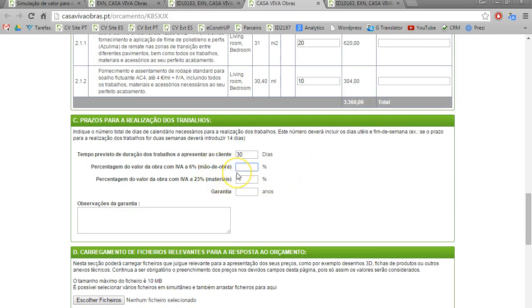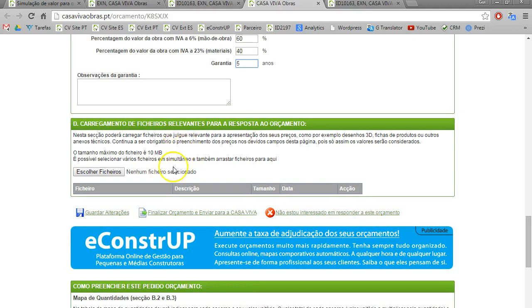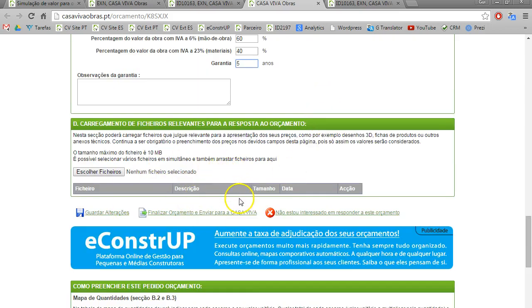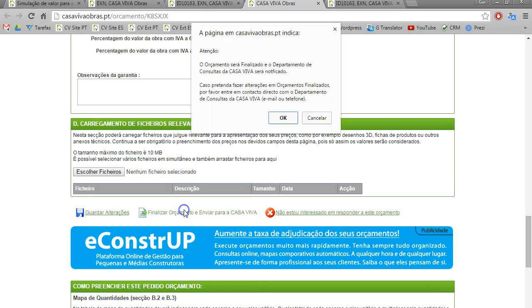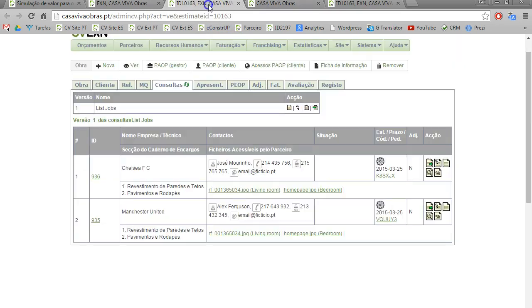And here is because we have some VAT reductions in Portugal. In Spain, for example, this part is a little bit different. So I'll say that 60% of the renovation will have a 6% VAT, and the other 40% the 23%. Of course, this is adapted for each country. So the company that is giving the prices can also send us some files. But right now, I'm not going to send anything. So this company already sent us the prices. Now I'm going to make the prices from the other company.